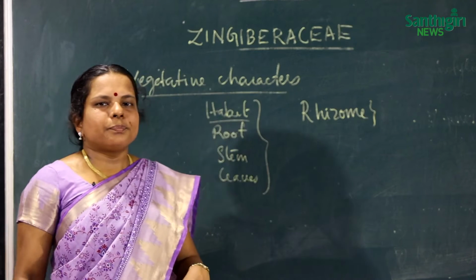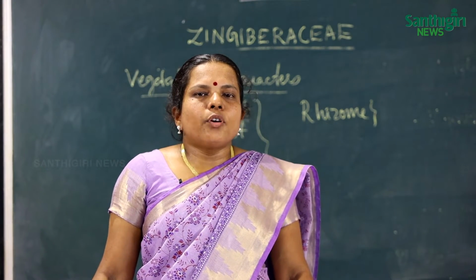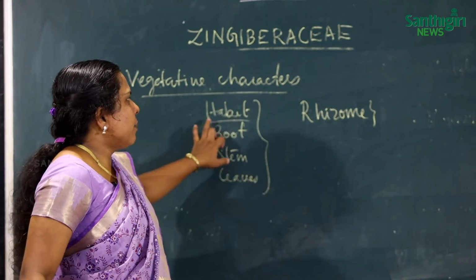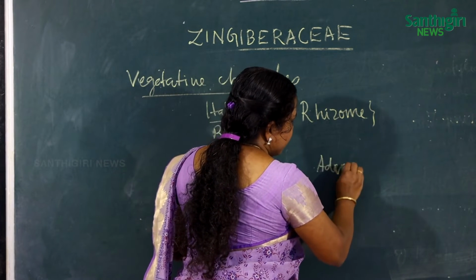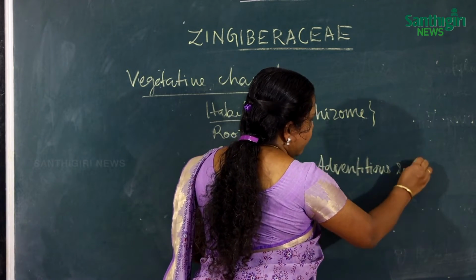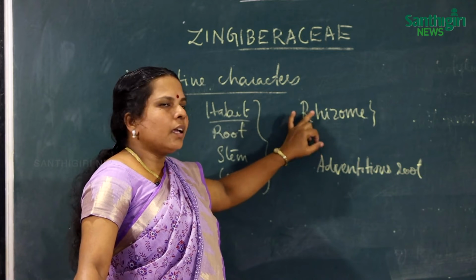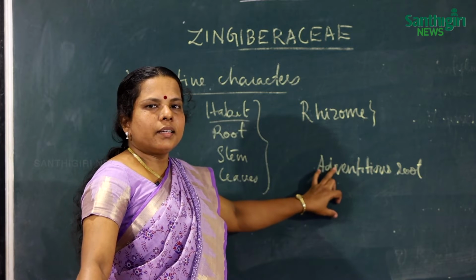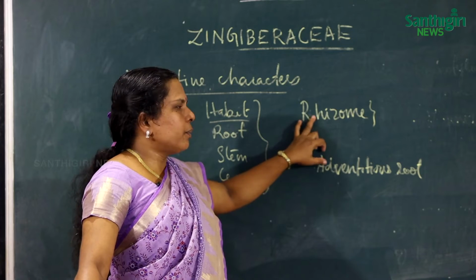Then next is the root. The root is adventitious. In monocotyledons, the roots are fibrous, and in the Zingiberaceae family the roots are adventitious because there is a rhizome. The roots arise from the rhizome. Adventitious roots means roots arising from parts other than the root, so they develop from the rhizome.